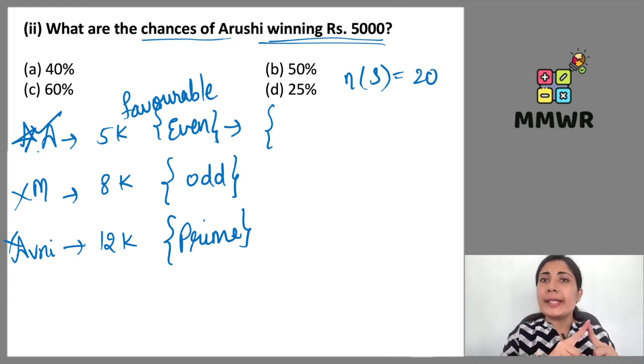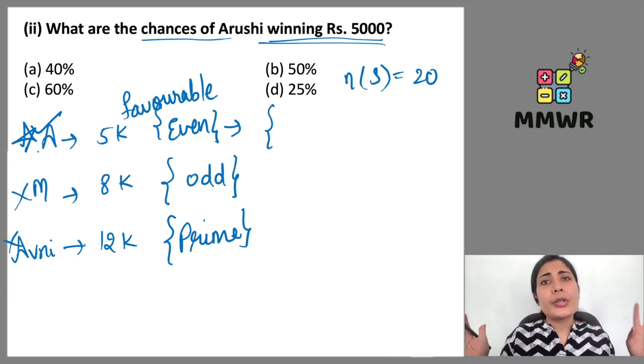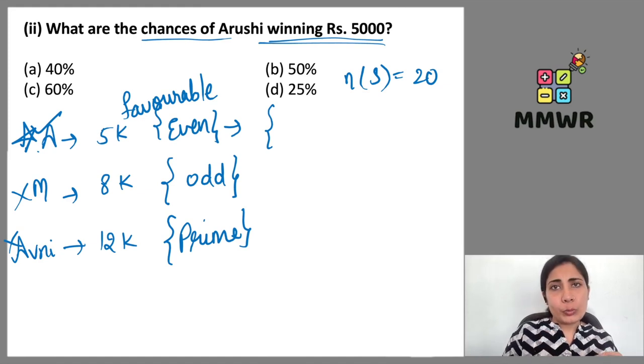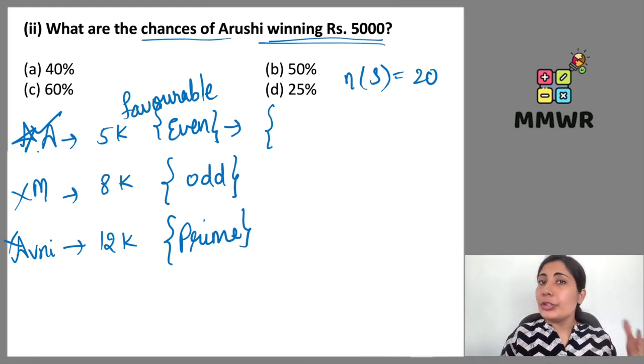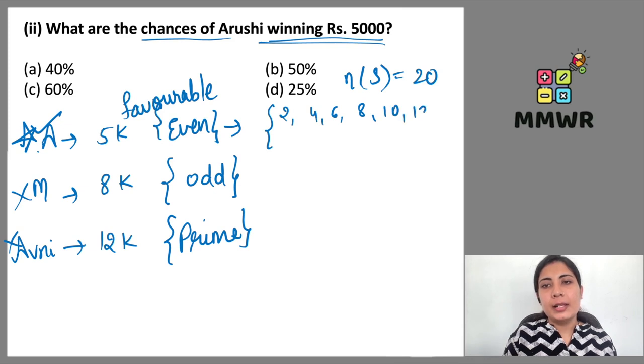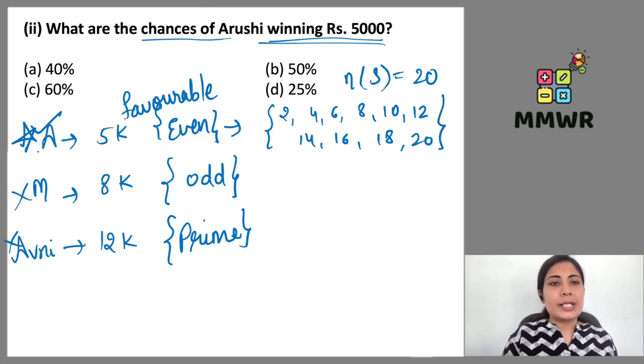So from 1 to 20, which numbers should come for Arushi to win? Arushi is going to win exactly when the arrow points at an even number. So out of these 20 numbers, which are the even numbers? What even numbers do we have? 2, 4, 6, 8, 10, 12, 14, 16, 18. And 20 is also one of the numbers. So this is the event here.